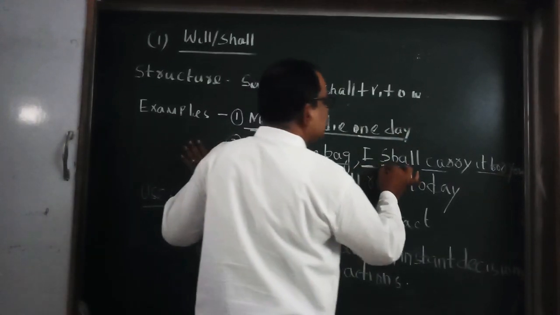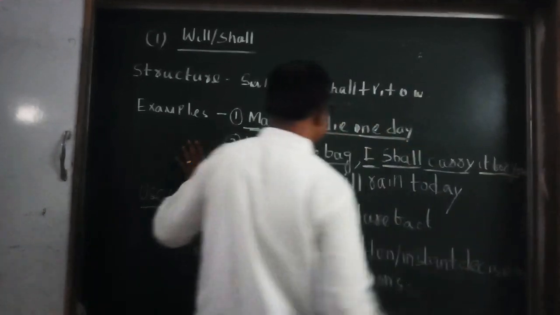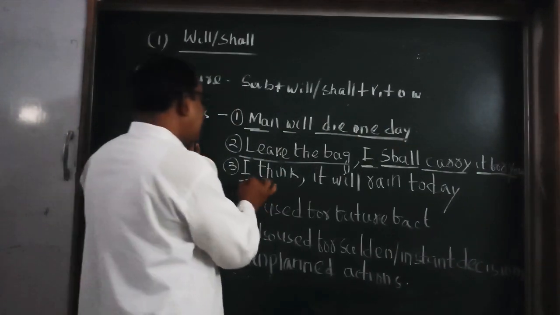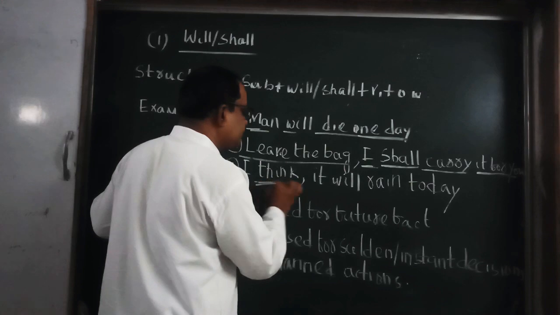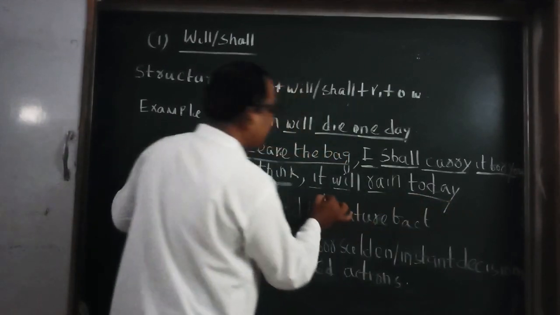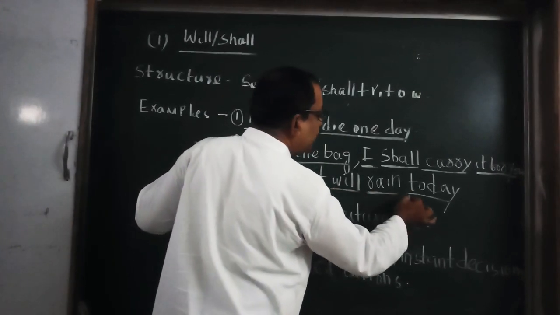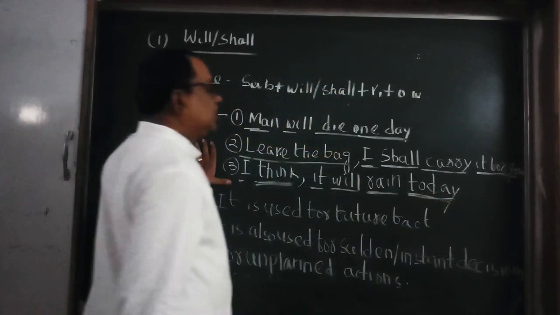I subject, shall will shall, carry V1 and other words. And third one, it will rain today. It subject, will shall will, rain V1, today other words.